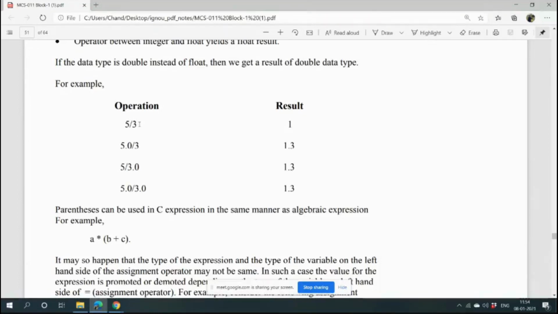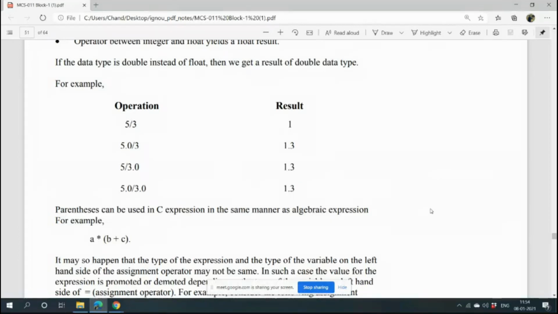So generally, if any result may have a fractional answer, we try to declare them with float. And the rule is, if there are two variables and any one is an integer and the other is float, then the result will be float. See, here 5 is float, 3 is integer, result is float.